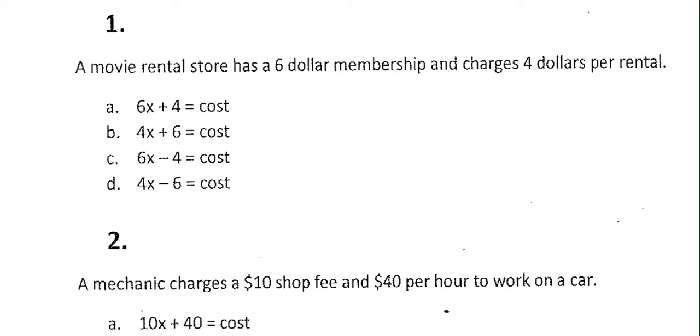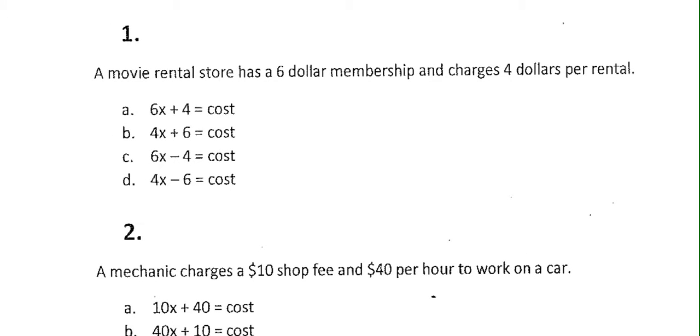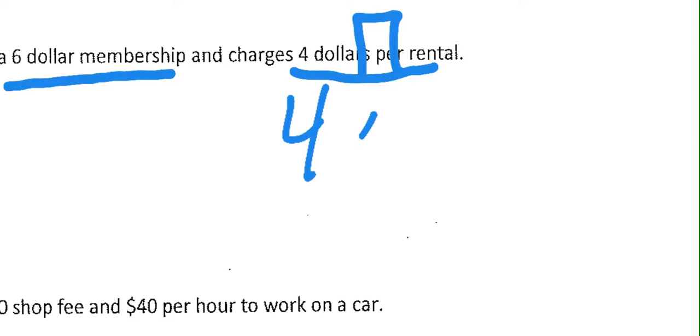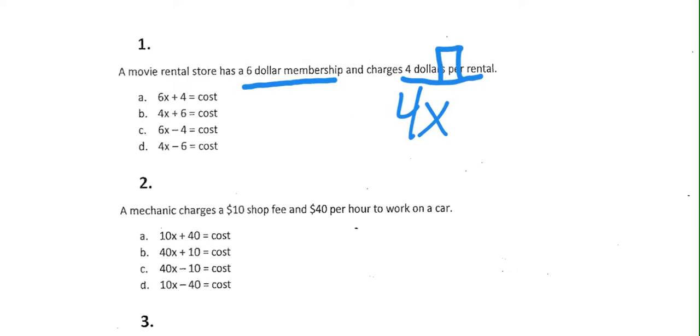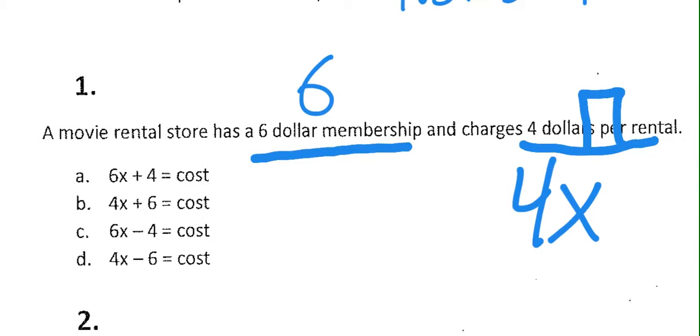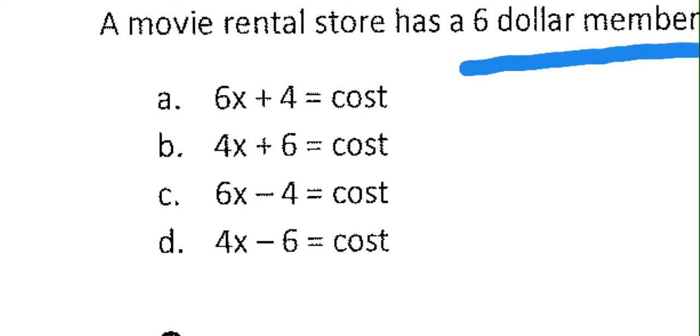So this very first one says, a movie rental store has a $6 membership and charges $4 per rental. The kind of work that I was looking for is the $6 for the membership, because that happens one time, and $4 per rental. And I know I just marked through that because I can't see where my thumb is at. Because it's $4 per rental, there has to be some kind of 4x, because x represents every rental that we have, and the $6 membership just happens one time. We were trying to get a total, so we add these two things together. So 6 plus 4x is what we're looking for.